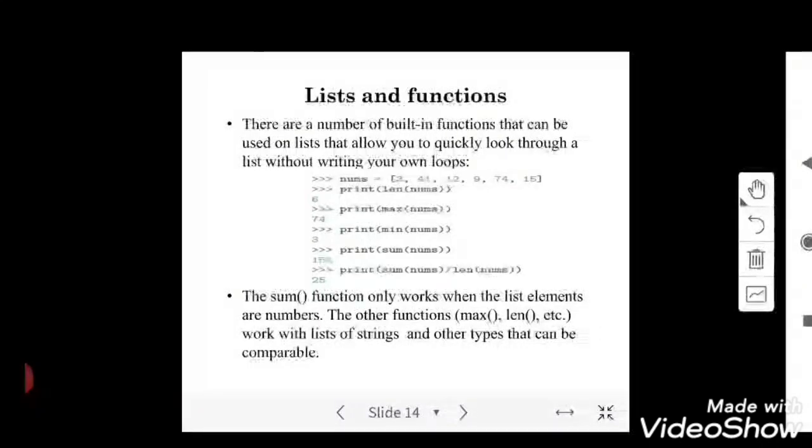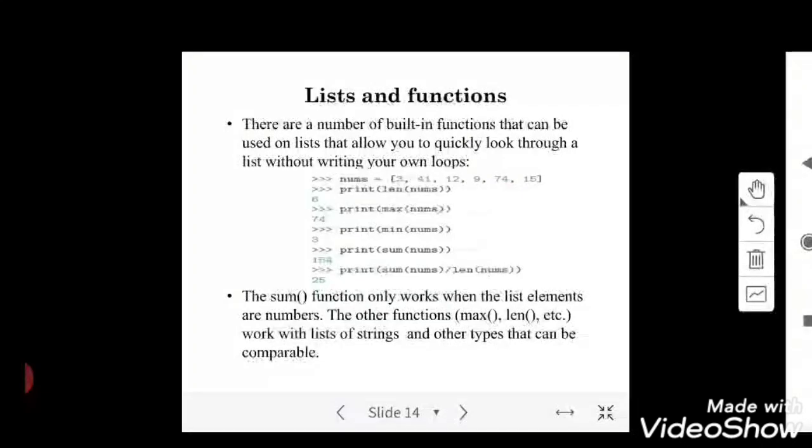So next, here are some inbuilt functions. As we discussed, len gives you the length of a list. We have a few more methods also. And here, the given example is nums, a list which is holding values 3, 41, 12, 9, 7, 4, 15. Counting them, there are 6 elements in total, from index 0 to 5. So if you print the length of the particular list, you will get 6.